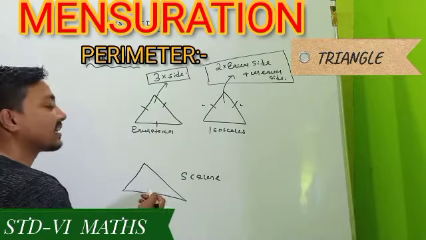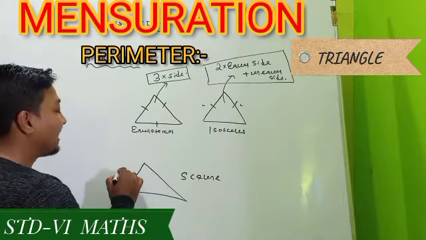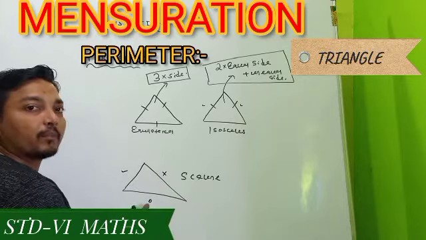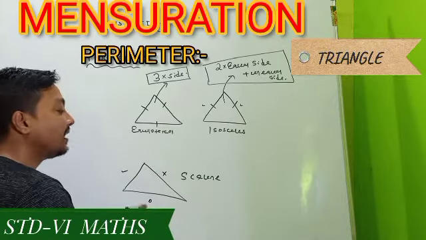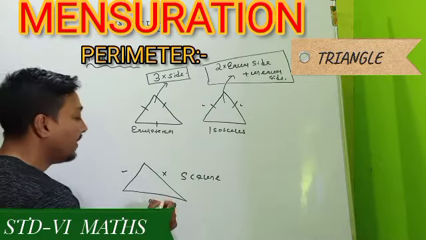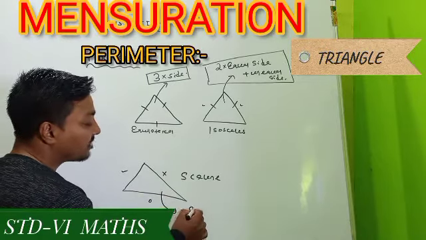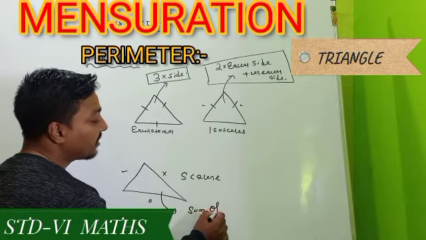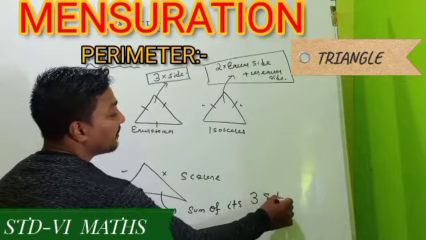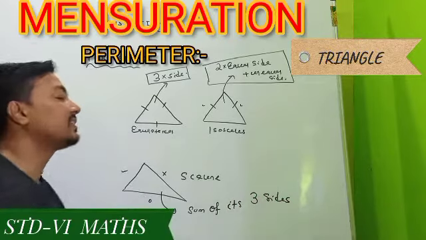And here is the scalene triangle. As its 3 sides are different from one another, no shortcut formula can be applied. So you only have to remember that its perimeter formula is the sum of its 3 sides.